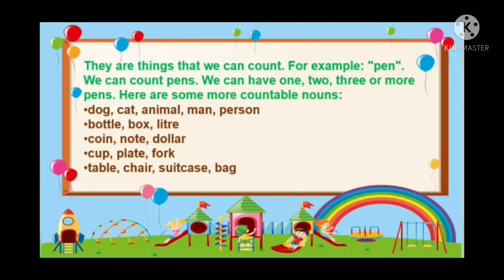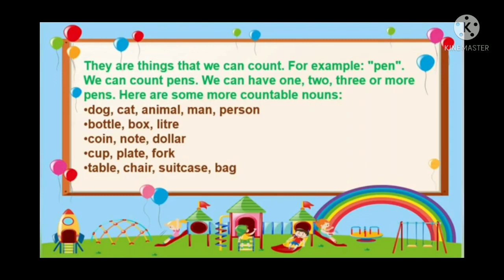For example, pen. We can count pens. We can have 1, 2, 3 or more pens. Here are some more examples of countable nouns. For example, dog, cat, animal, man, person. All can be counted. Bottle, box, liter,